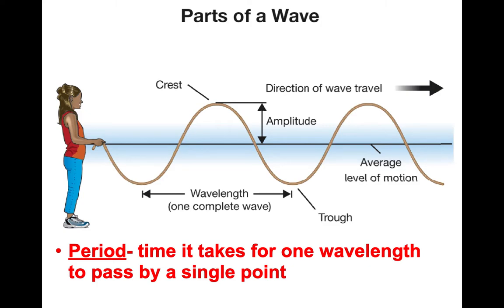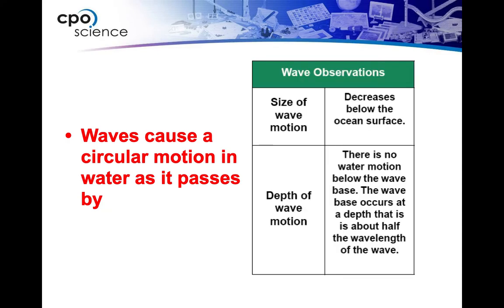The time it takes for one wavelength to pass by a single point is called a period. So now imagine taking that wavelength, and if it's coming by more quickly, you're going to be changing the period of the wave. And think about what would happen. What scenario would have to happen for that to occur? She's going to once again have to put more energy into that rope to get those crests coming quicker, those wavelengths coming quicker.